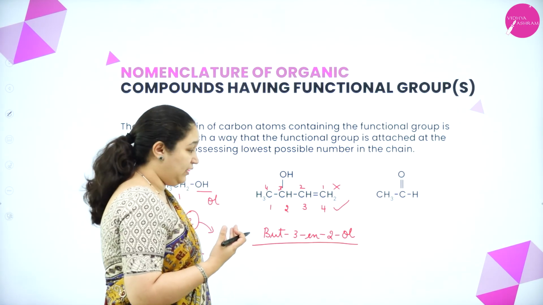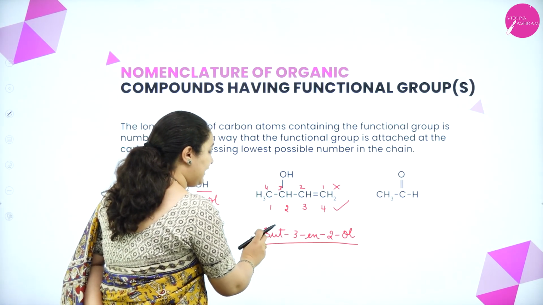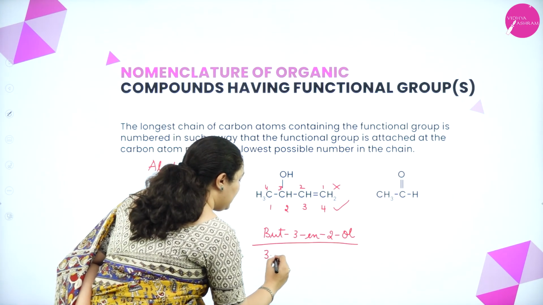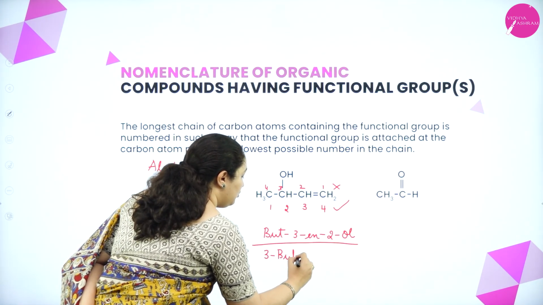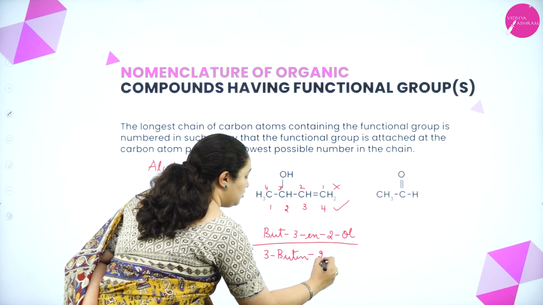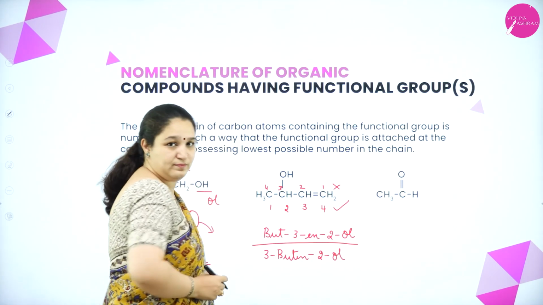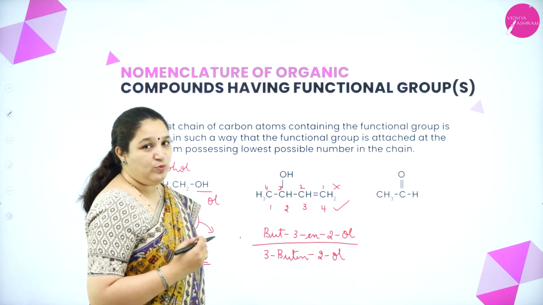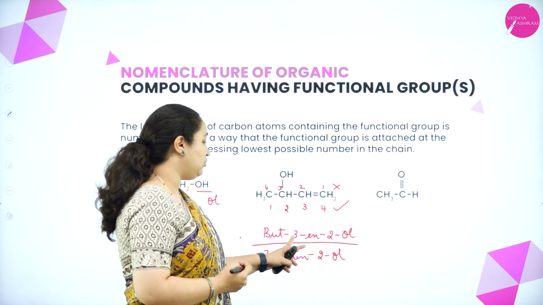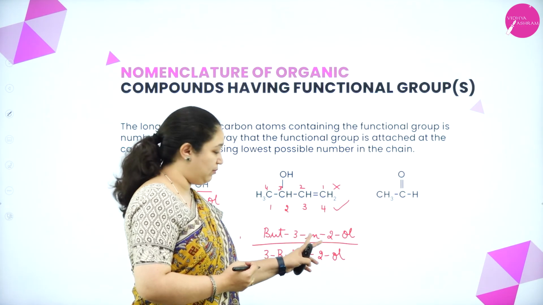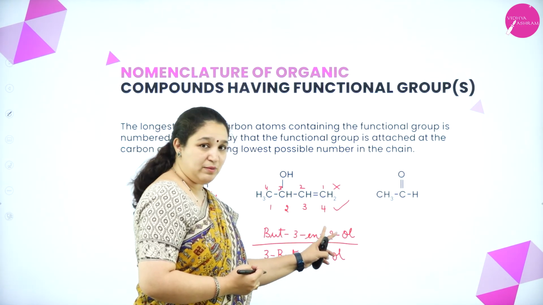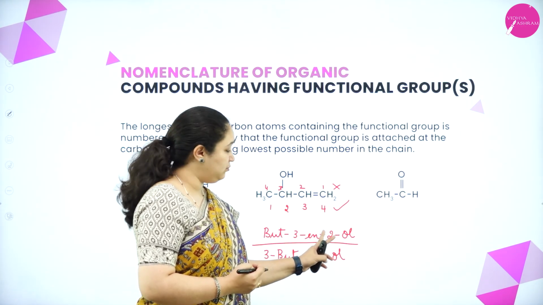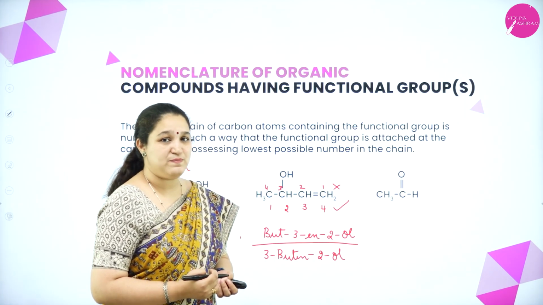One more way of writing is that I can write the 3 in the beginning: 3-butene-2-ol. Either way I can write the IUPAC name. It's very important to write the number of the carbon atom to which the double bond is there, and also the number of the carbon atom to which the alcohol group is present.